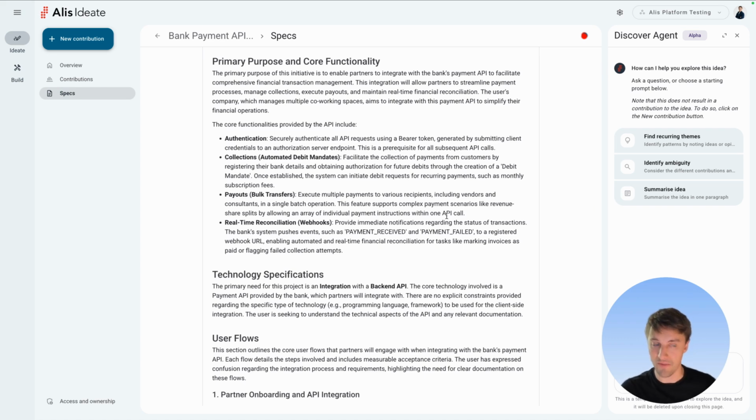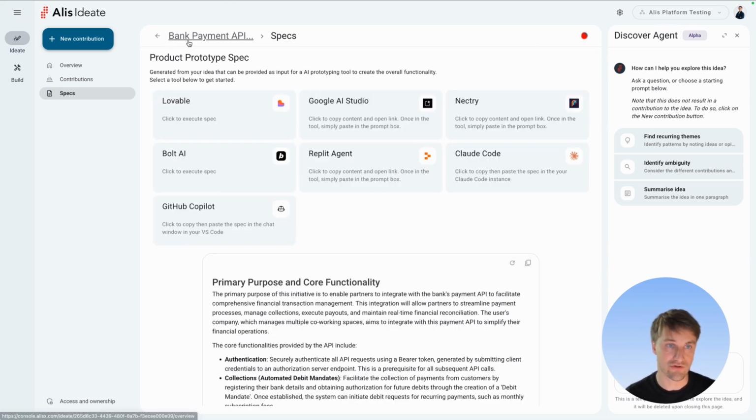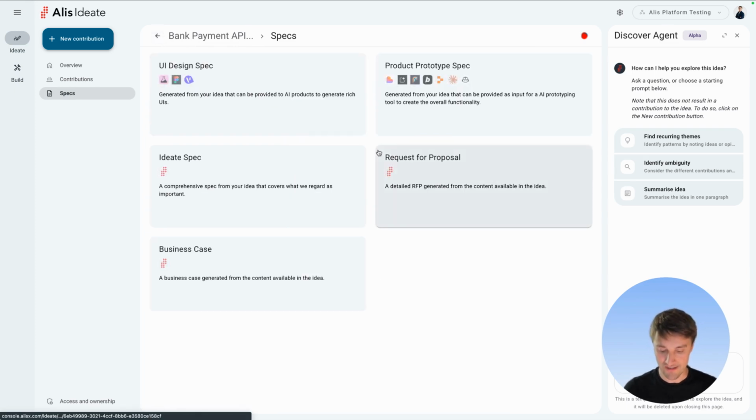And so the richer the information is that we capture from the start, the richer these kinds of things are that we are able to produce. But as mentioned, we can extend this in a way that is helpful for our clients. These are just some of the ways that Alis Ideate helps to go from idea to impact faster.